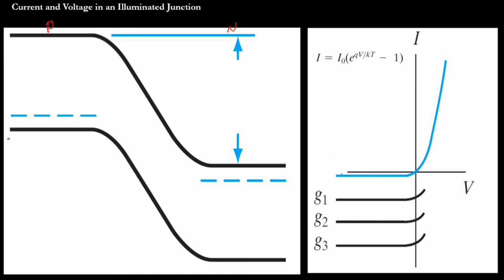The energy level of the valence band of P-type material is more than that of the conduction band of N-type material.